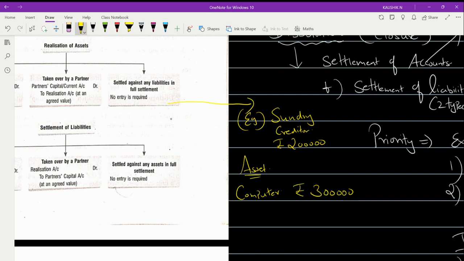Okay, suppose you have a combination. There is one sundry creditor of rupees 2 lakh, and in your balance sheet there is an asset called computer, recorded at rupees 3 lakh. Suppose this sundry creditor takes away this computer against his due of rupees 2 lakh, and he's not valuing this computer at 3 lakh. He's valuing it at a lesser value, or he says that this 3 lakh computer is equal to the loan amount you have to settle with me, 2 lakhs.